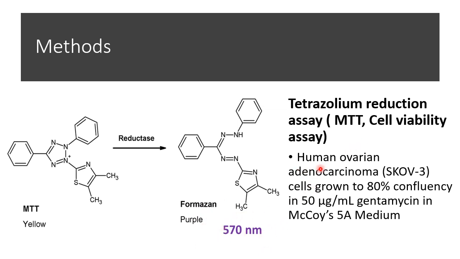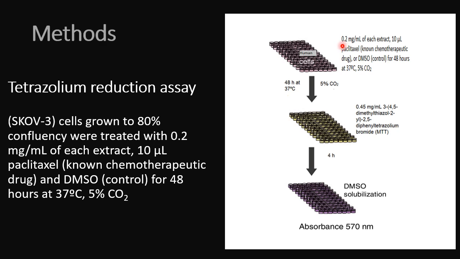The SKOV3 cells, the human ovarian adenocarcinoma cells, were grown to 80% confluency in 50 microgram per ml gentamicin in McCoy's 5A medium. The grown SKOV3 cells were treated with extract, paclitaxel, and DMSO, paclitaxel being the positive control, DMSO the negative control, and it was incubated for 48 hours at 37 degrees Celsius and 5% carbon dioxide.